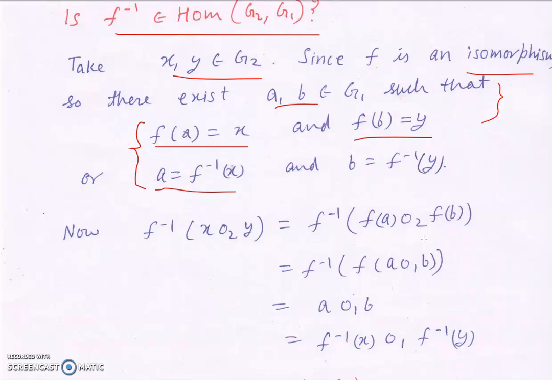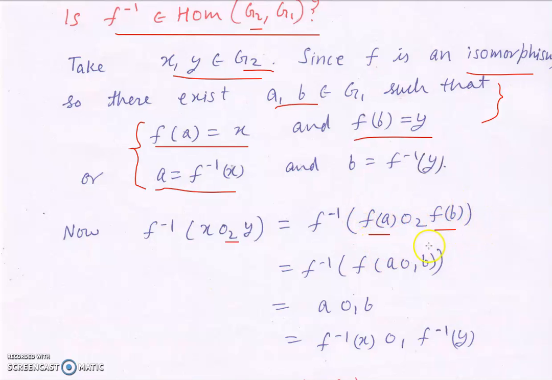Now we want to show that F inverse, from G2 to G1, is a homomorphism. So take F inverse of x O2 y, because I have taken two elements x, y in G2 and the composition of G2. Now x is F(a), so we write F(a) here, and O2, and y is F(b), so we write F(b) here.